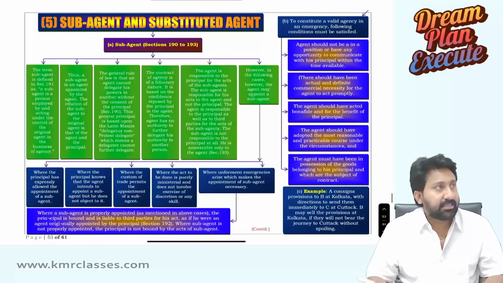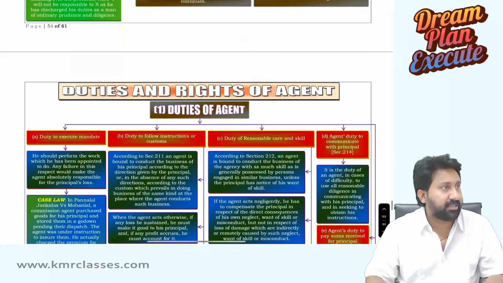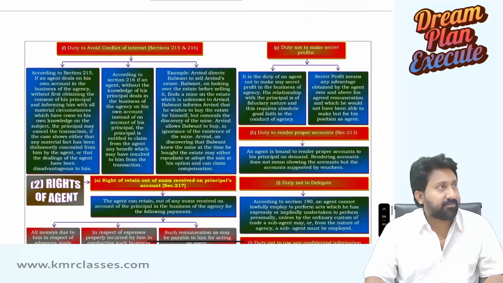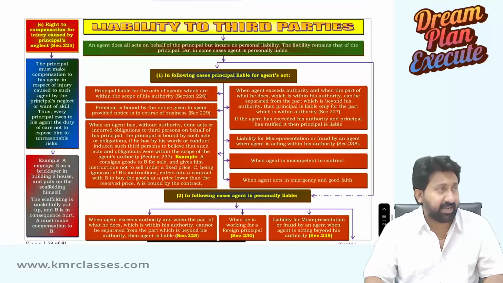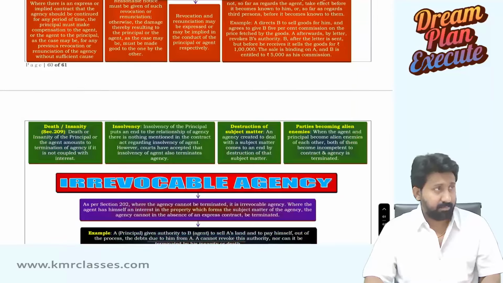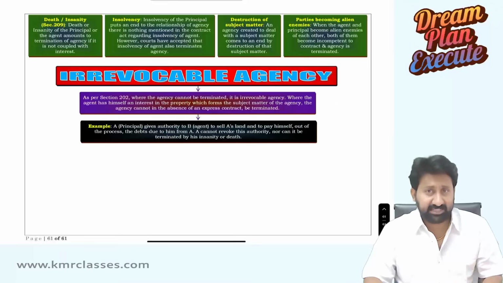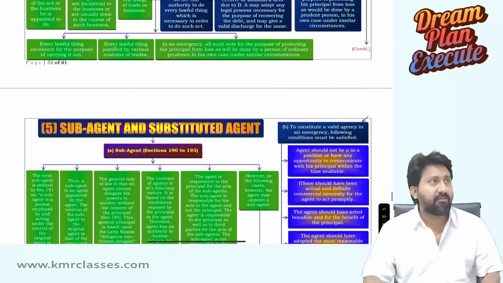What is it? Subagent, substituted agent. After that, difference between subagent and substituted agent. Rights and duties of agent. All these things, rights of agent, duties of agent, liability towards the third party, rights of the third party. When to terminate agency, irrevocable agency. These are all the flow of areas we are going to discuss one after another.